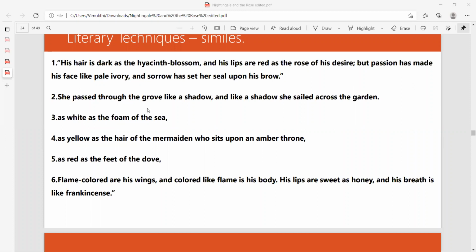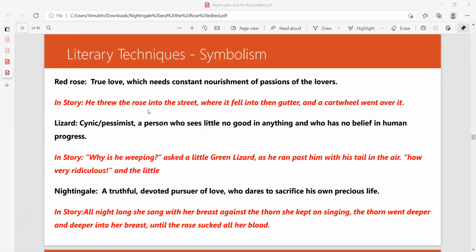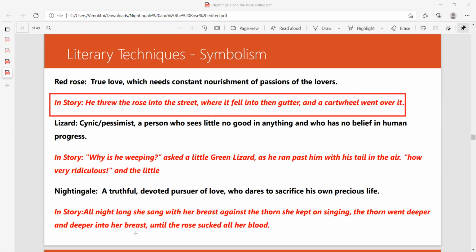Okay, right. Shall we move on to the next part? Then we are moving with symbolism, right? The story has a lot of symbols. As you can see here, red rose explains about true love, which needs constant nourishment of passion of the lovers. The example is given here, which shows us that in this utilitarian society, there is no place for true love. That is what I have explained here.